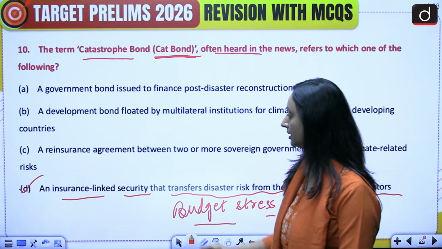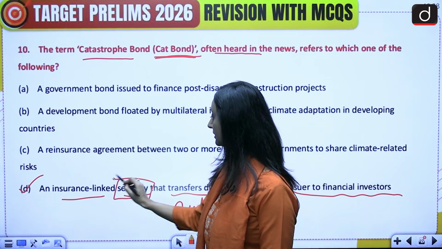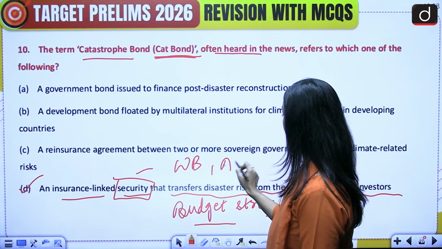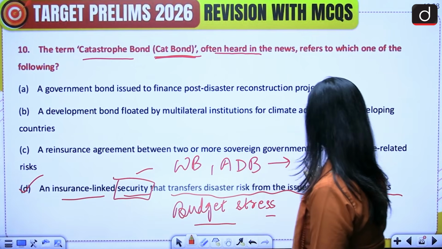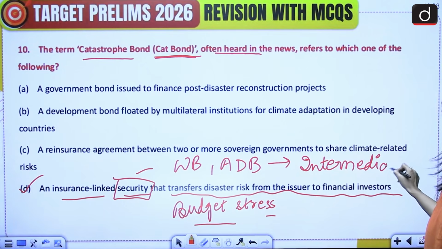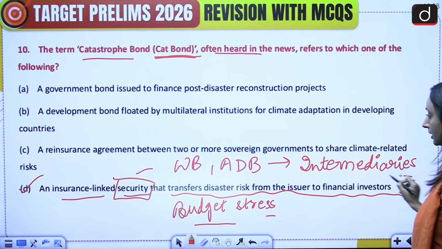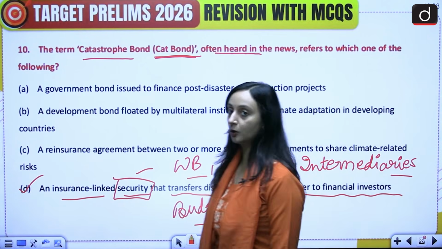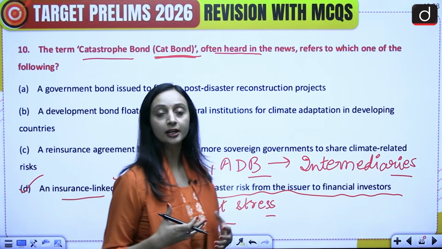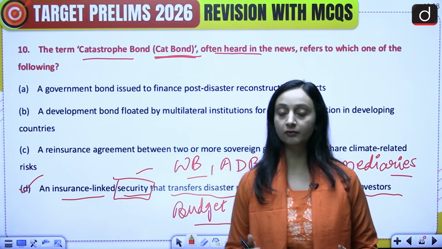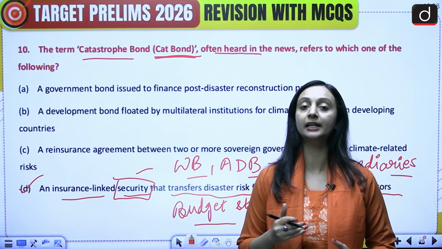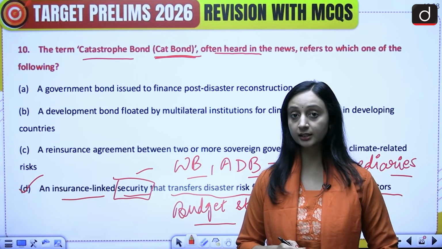These instruments are actually security instruments that are issued through the World Bank or the Asian Development Bank. So these are intermediaries. Countries issue this through the World Bank or Asian Development Bank, and then the investors invest in this bond. Why will these investors invest in this bond? Because there is going to be a very high interest rate, because the risk is very high.